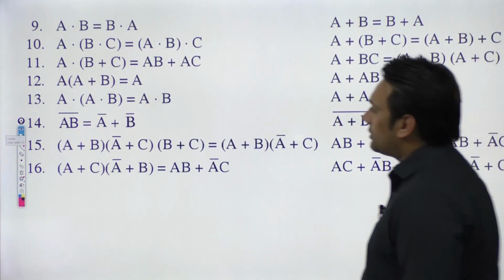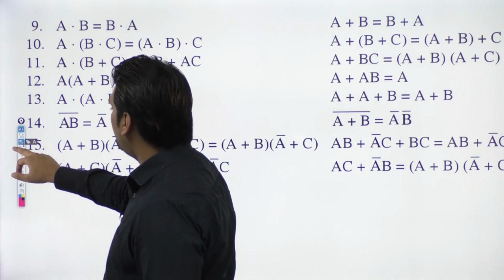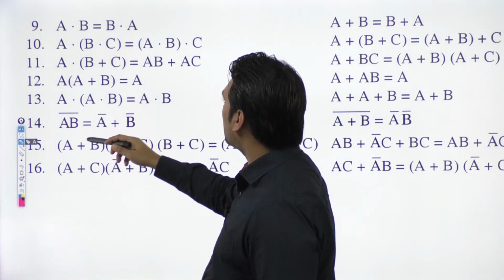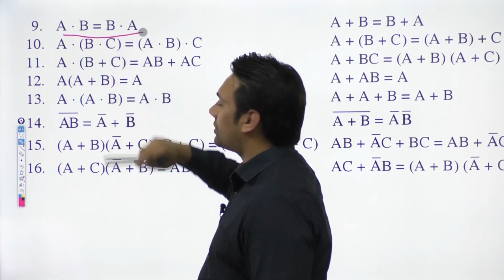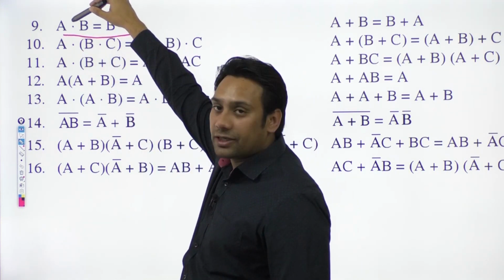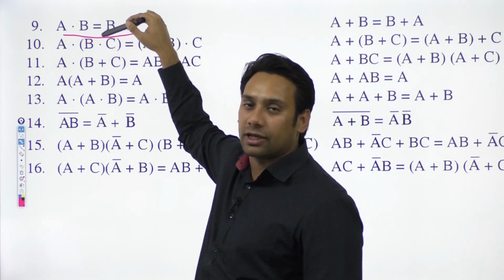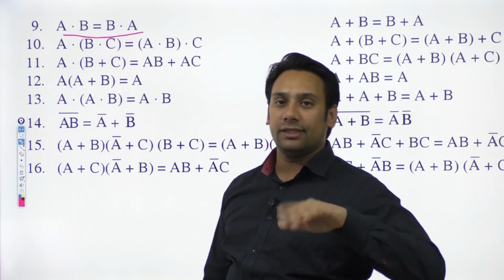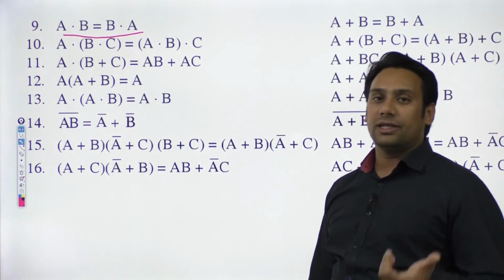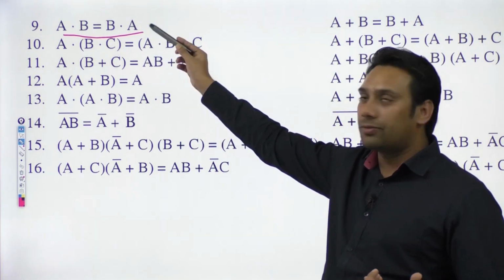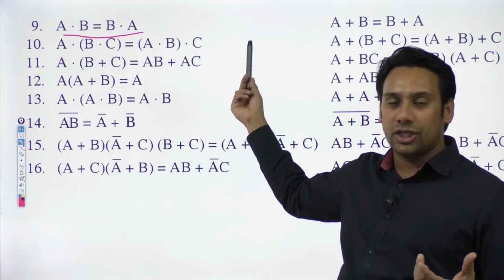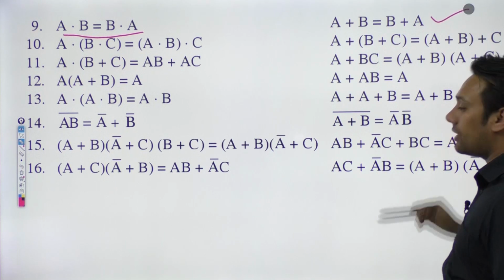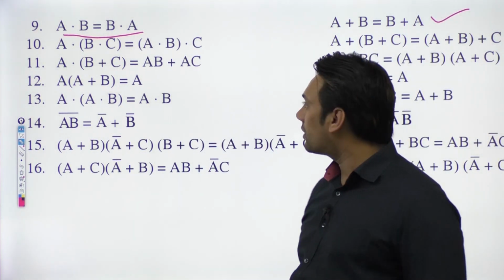Now let us look at some slightly more complicated expressions here. You can start with this expression. In this expression we have a dot operator. So here A dot B is equal to B dot A. That is your commutative law. In your commutative law, if you change this dot to plus, then the resultant equation will also be valid. So if you change it, it will be A plus B is equal to B plus A, which will also be valid.